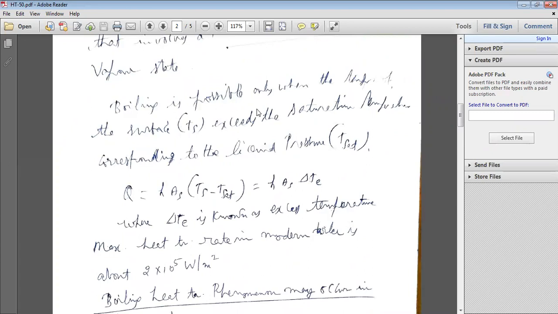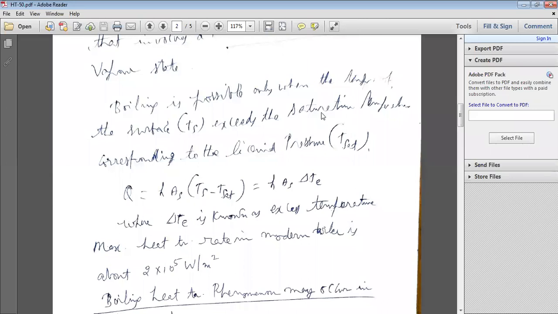So when is boiling possible? Boiling is possible only when the surface temperature, for example the wall temperature of a boiler tube, exceeds the saturation temperature. Within the tube there is liquid, water, or within the shell there may be water. If you increase the shell or tube surface temperature with the help of flue gases, heat transfers from the flue gases to the water. That's why boiling is possible only when the temperature of the surface exceeds the saturation temperature of the liquid corresponding to the liquid pressure.